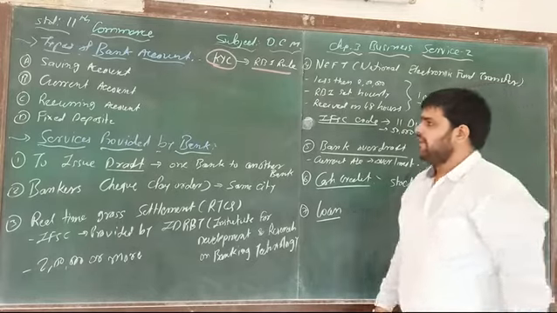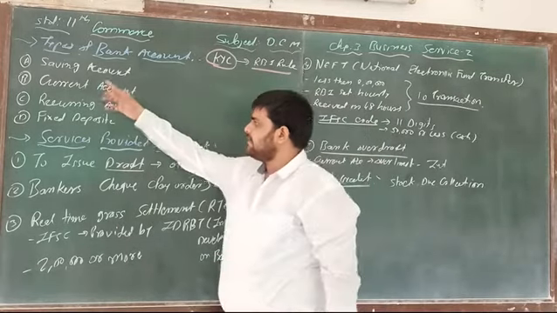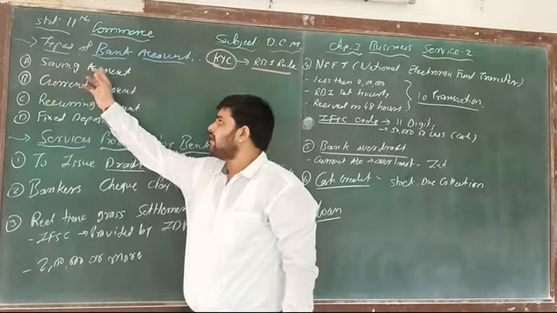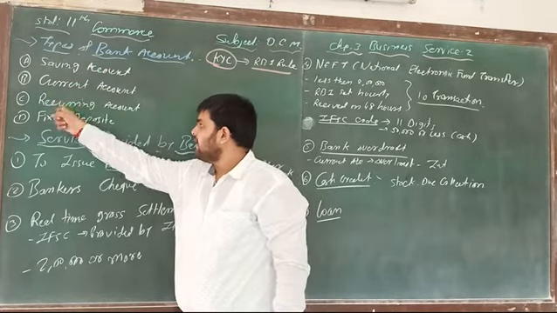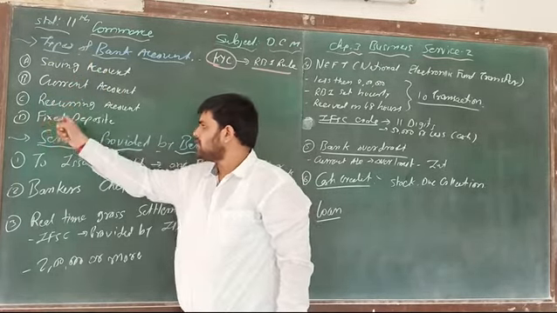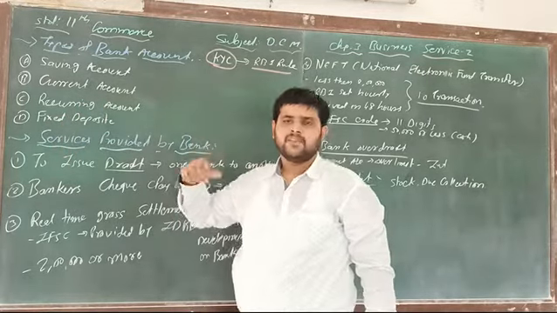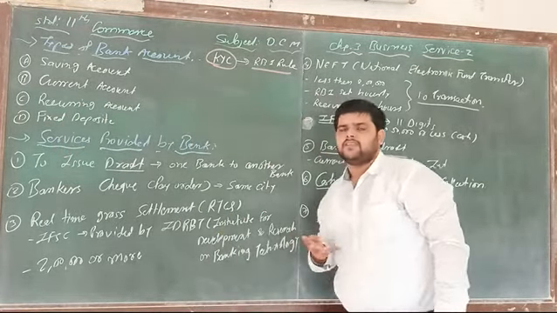So here various four types are there. Number one, saving account. Number two, current account. Number three, recurring account. And number four, fixed deposit account. One by one we discuss all four points.